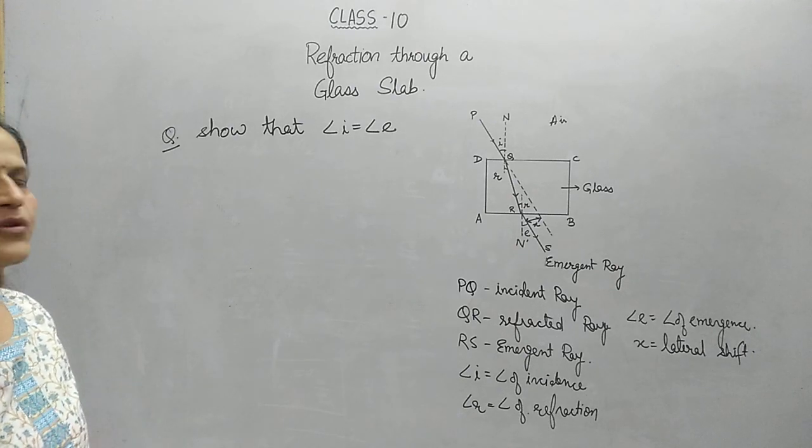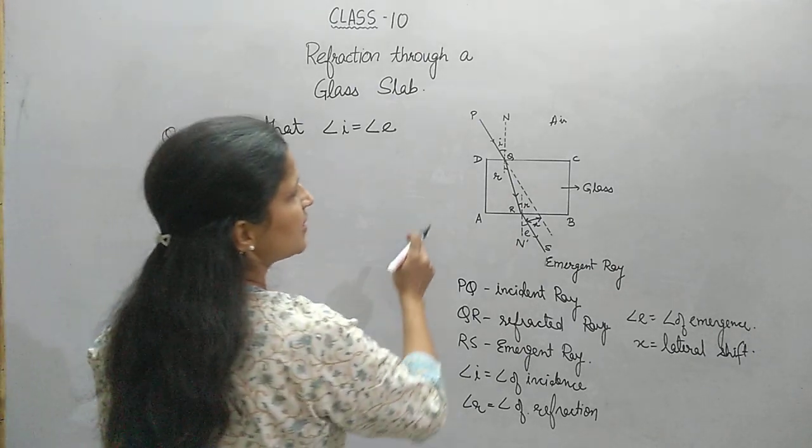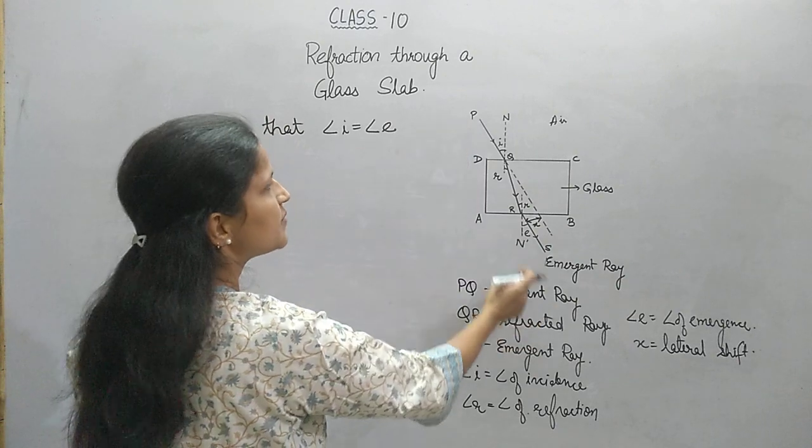So we will simply use the concept of refractive index when light ray travels through these mediums.